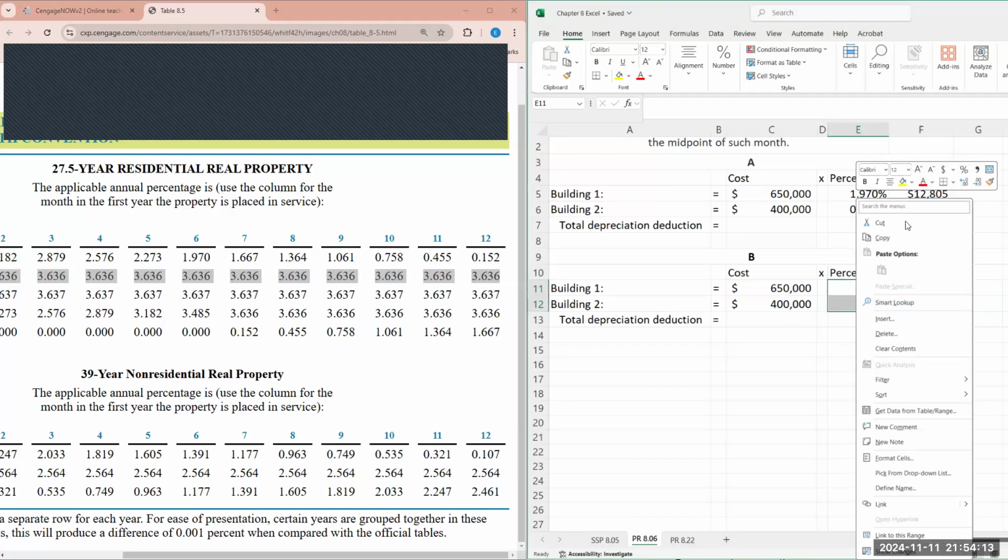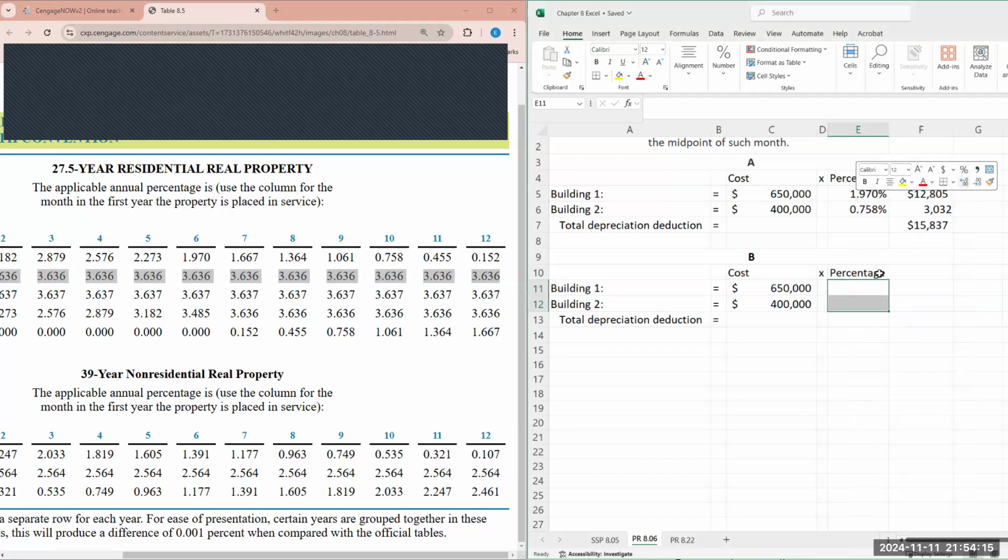So again, to avoid having the problem we did earlier, I formatted it to percentage. So 3.636, 3.636. And we multiply it. So 650,000 times the percentage gives us 23,634.